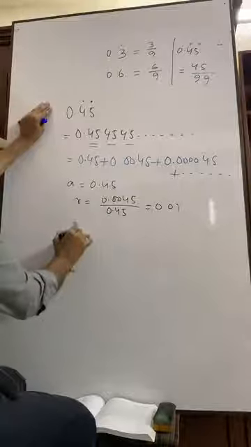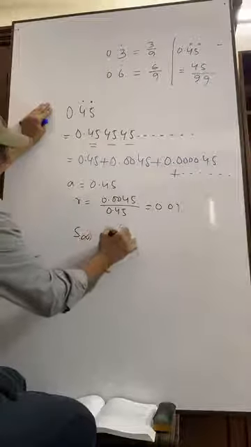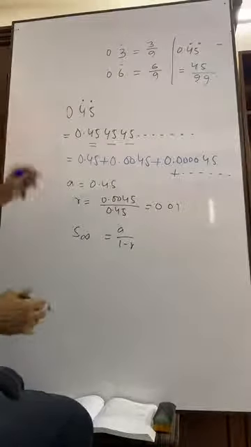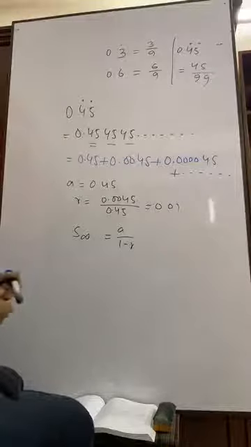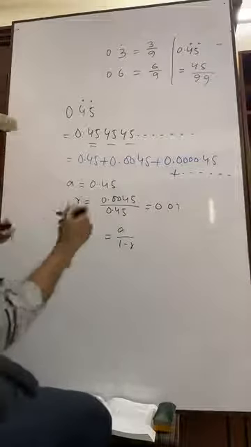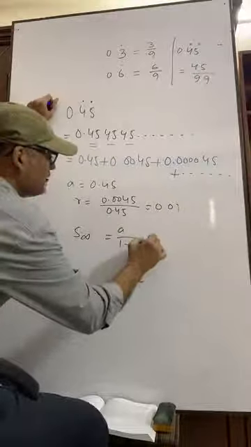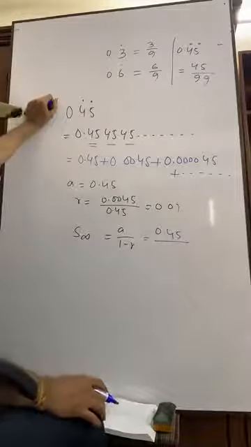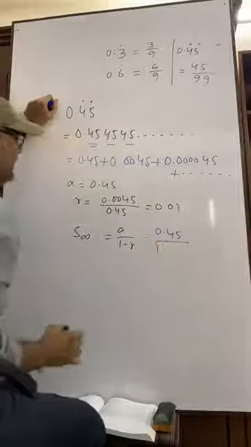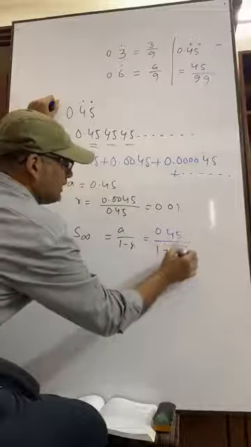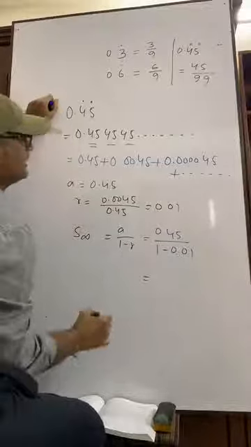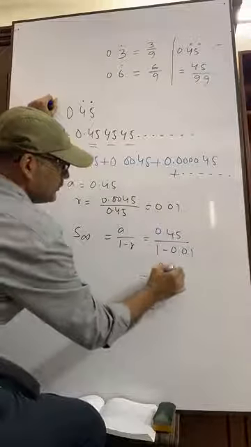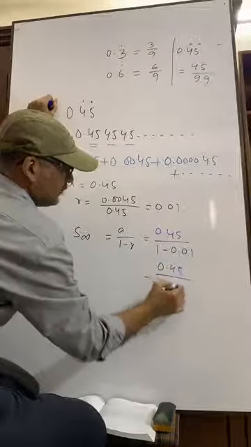Now, S infinity is what? A by 1 minus R. Now put the value of A. What is A here? A means 0.45. What is R? R means 0.01. You can see this is 0.45 and this is 0.99.